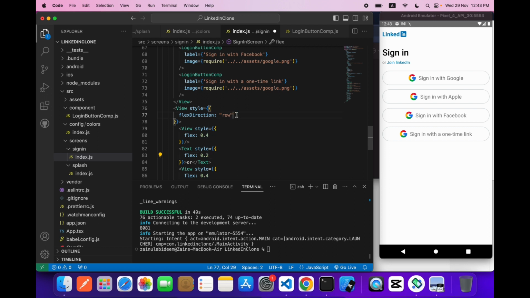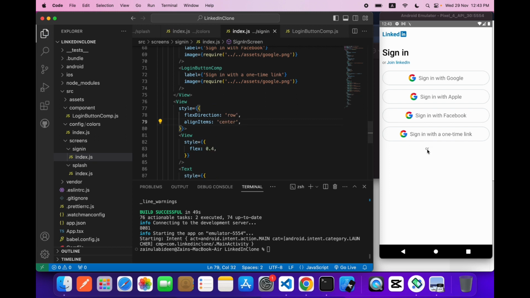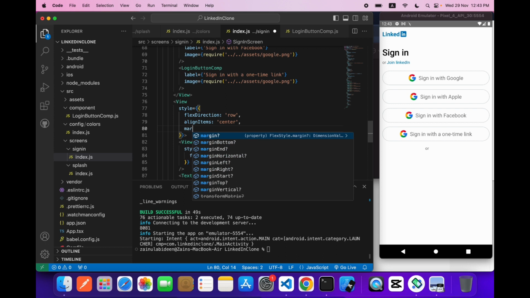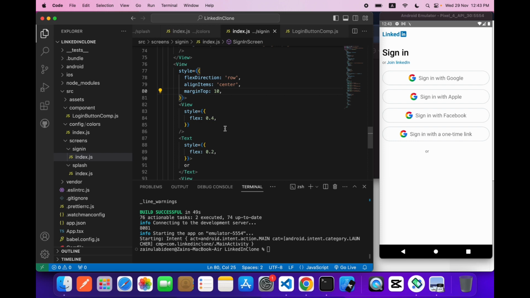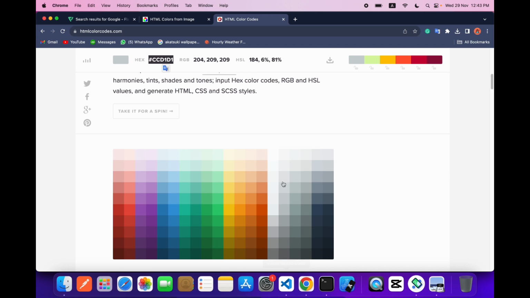So align items will be center. Okay, so we have our OR, and margin top we will give 10. Okay, now what we have to do is to provide our view a line, a color over here.